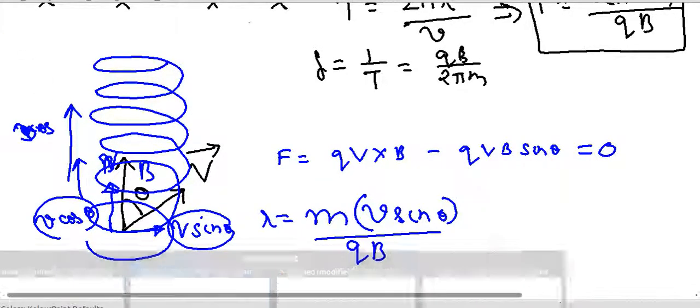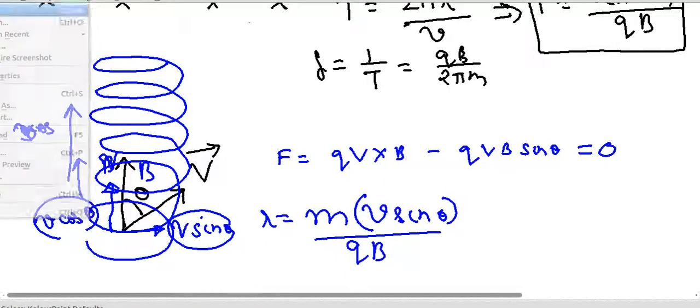Let us now discuss what will be the effect of a magnetic field on a wire which is carrying current. Let me, for simplicity, take a straight wire which is carrying a current I. If a wire is carrying a current I, we know that it has electrons which are moving in the opposite direction with a drift speed Vd. So if current is going here, the net drift velocity of the electrons will be in the opposite direction.